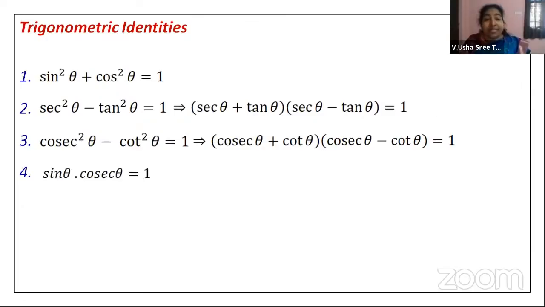Right. Now, sine theta into cosecant theta is equal to 1. How? Cosecant theta is nothing but 1 by sine theta. So, sine theta and sine theta get cancelled. So, you'll be left with the value as 1. Then, cos theta into secant theta is also equal to 1 because secant theta is 1 by cos theta. Then, tan theta into cot theta is equal to 1 because cot theta is nothing but 1 by tan theta, right? You need to remember these values, children.